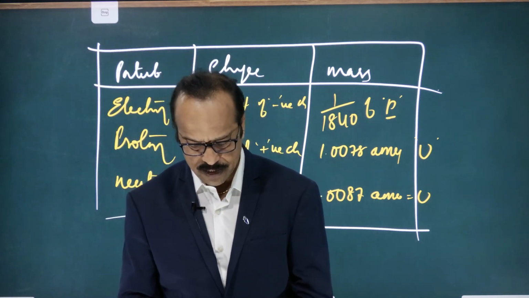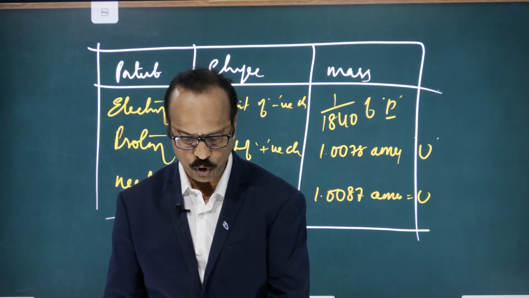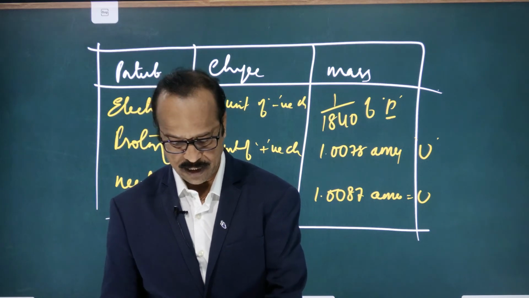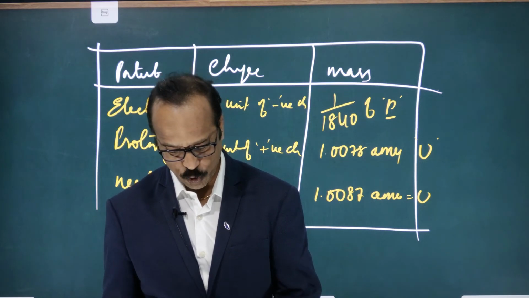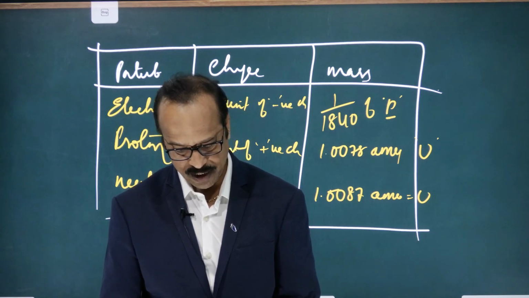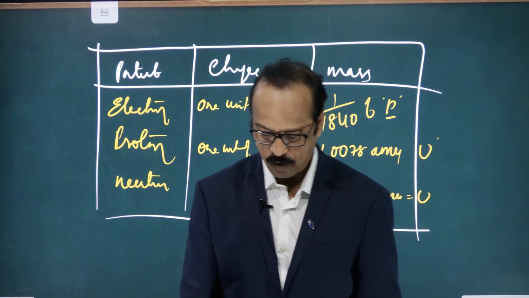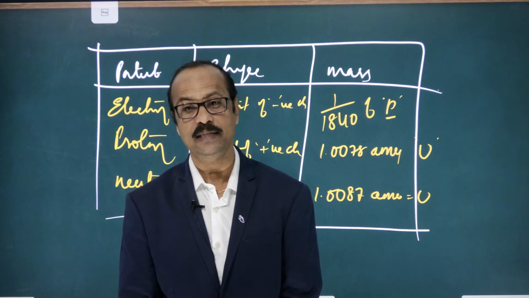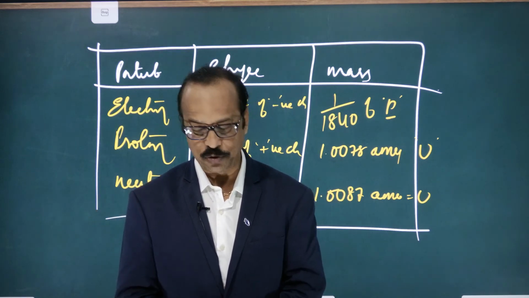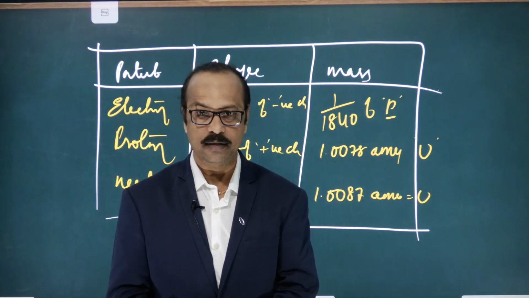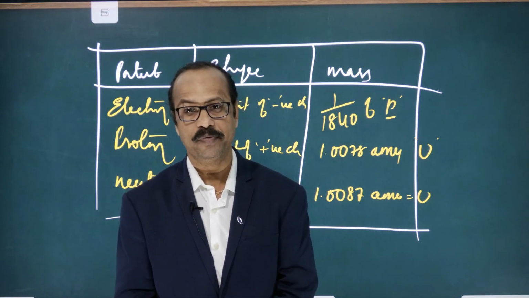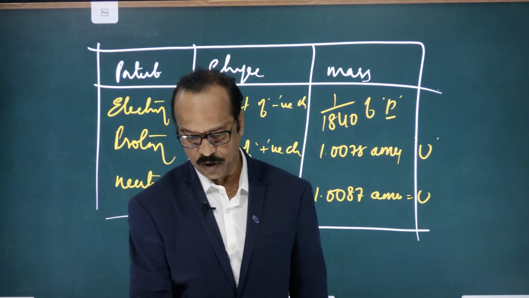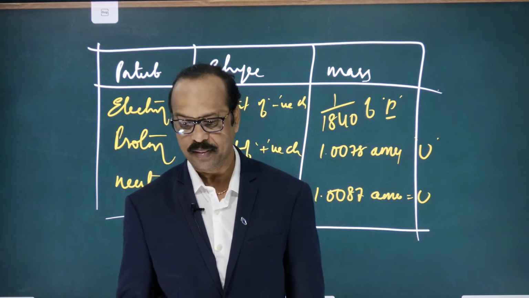Read synopsis 2 perfectly, and in the next class we are going to solve this exercise. Here I told you some important values, and if you want to see, you can see page number 21. In page number 21 there is one table of the properties of fundamental particles. Those properties you need to learn. We will discuss these particle properties once again in the next class, but go through this, and then we solve this exercise in the next class.